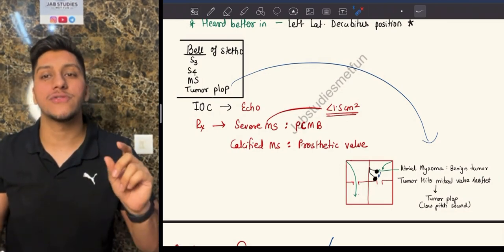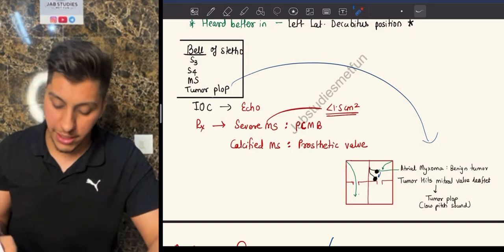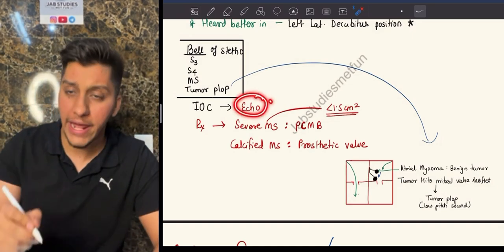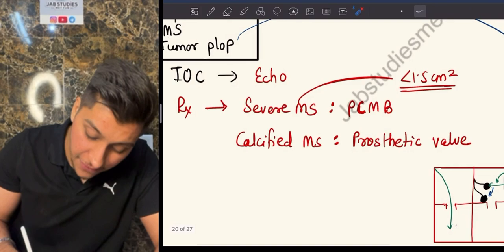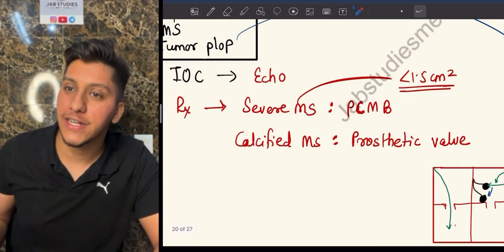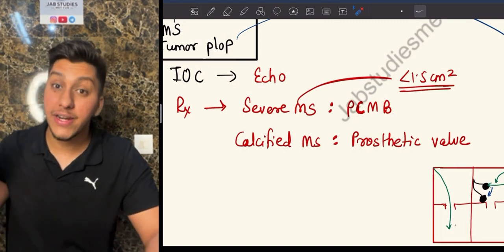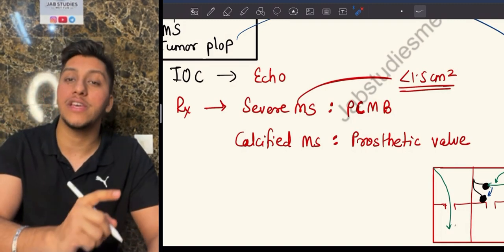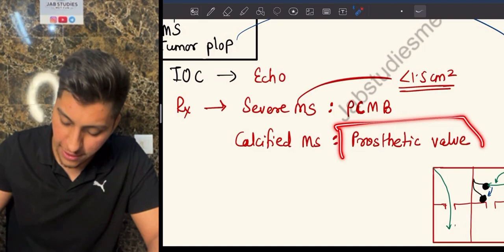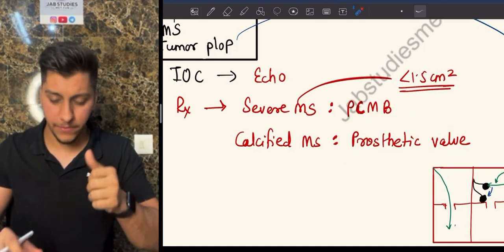What is the investigation of choice in case of mitral stenosis? It is going to be an echo. Management we already discussed. If it is a case of severe stenosis with valve area less than 1.5 centimeter squared, you're going to do a percutaneous mitral balloon valvotomy. If it is a calcified condition, PTMC is contraindicated. You have to give a prosthetic valve. Simple, easy, na? Moving on.